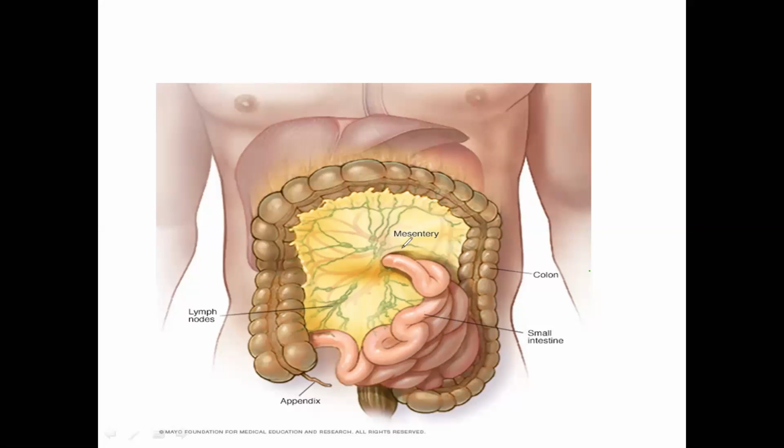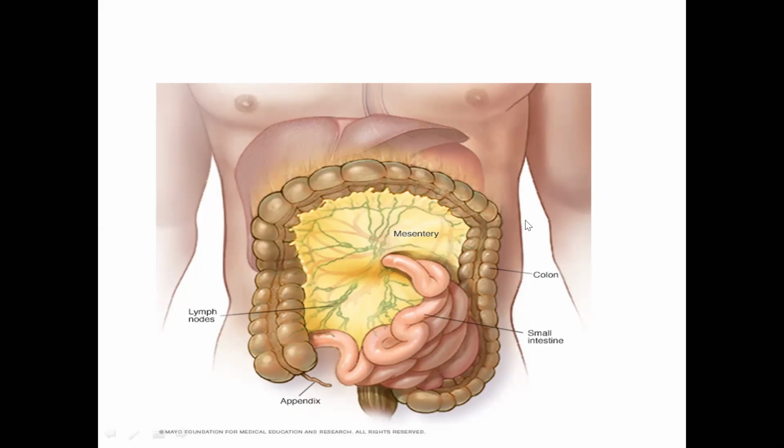In this area, this part of the intestine is also in contact with the mesentery. So in Crohn's disease, whenever there is chronic inflammation, there may be encasing of this part of the intestine or colon by the mesenteric fat, which will cause thickening of the colon.